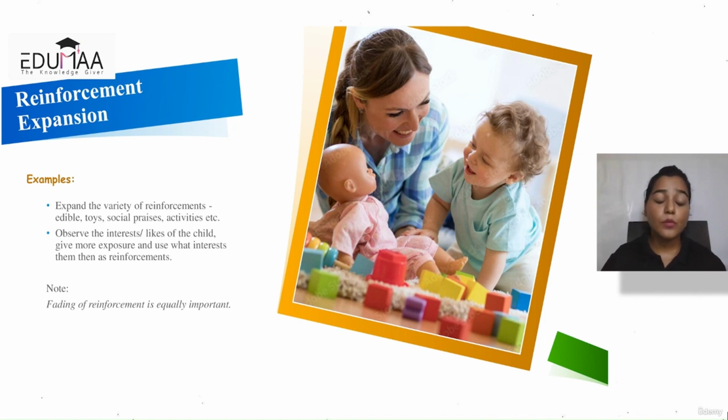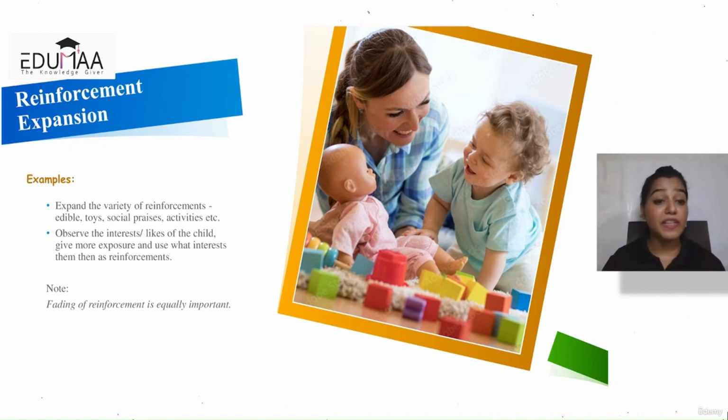One thing which is very important with reinforcement is that you need to fade those reinforcements. We do not reinforce the behavior all the time forever. When the child is acquiring the skill, you reduce that reinforcement and gradually fade it off. When the child is independent, we do not want them to be relying on the reinforcement for displaying a specific behavior.